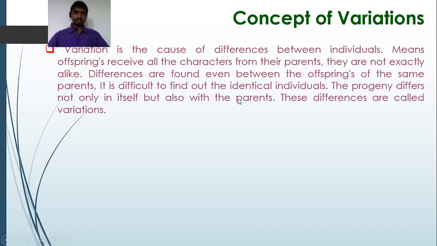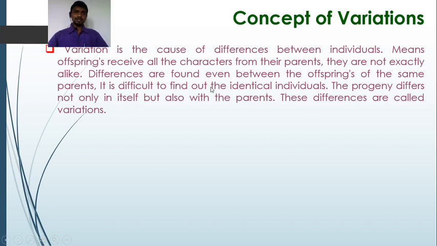During the course of inheritance, when the characters are transmitted from parents to the offspring, certain differences are seen among the offspring, not only with the parent, but also within the progeny produced from the same parents. Such differences are referred to as variations. Variation is the cause of differences between individuals.